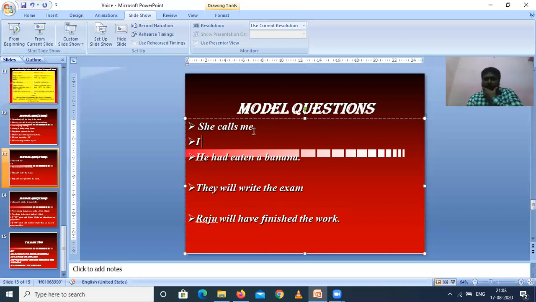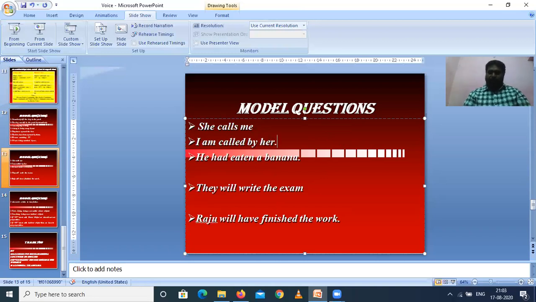When there is simple present tense, which be form do we use? Either is, am, or are. So here I is the subject, so we get am. What is the third form we use? Called. Called by her; before the object, she becomes her.